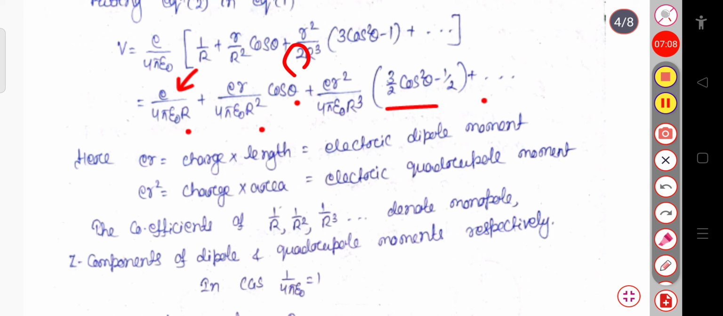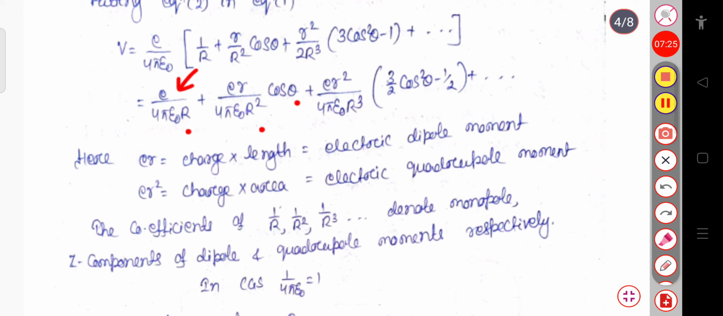This 1 by 2 term is multiplied here, in this total bracketed term. So this will be simply e by 4 pi epsilon naught into r square by R cube, and this will be 3 by 2 cos square theta minus 1 by 2. Okay, and plus so on.